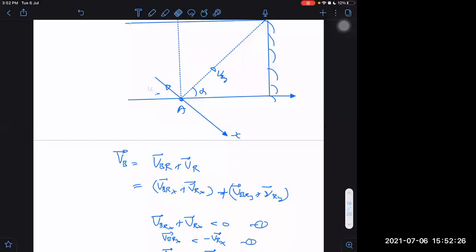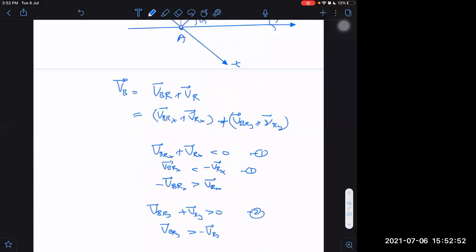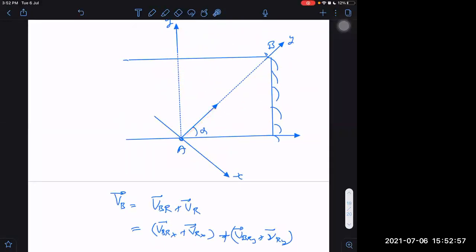I don't know what I am doing. Sir, I have a doubt, sir. If VBY is 0, it will have only VBX, no, sir. Then he can reach within AB, no, sir. If VBY, the velocity of boat along Y, is 0 and it has only VBX, then how will he be able to reach there?